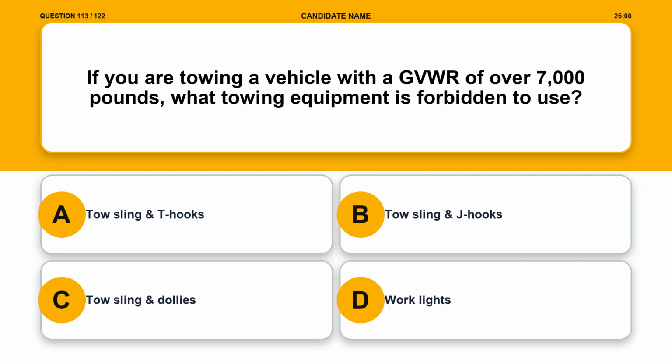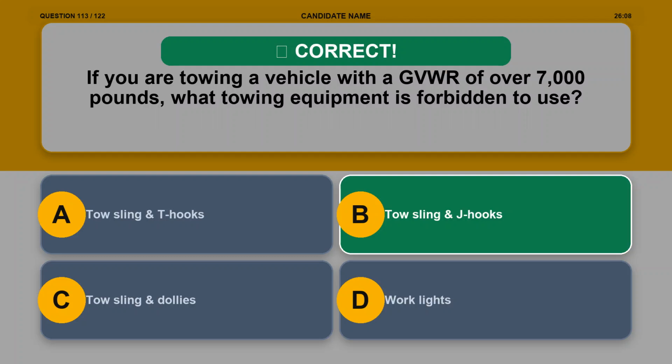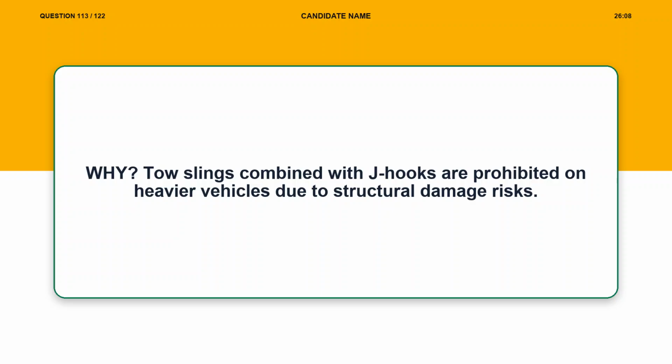Question 113. If you are towing a vehicle with a GVWR of over 7,000 pounds, what towing equipment is forbidden to use? Option A, tow sling and T-hooks. Option B, tow sling and J-hooks. Option C, tow sling and dollies. Option D, work lights. The correct answer is option B, tow sling and J-hooks. Explanation. Tow slings combined with J-hooks are prohibited on heavier vehicles due to structural damage risks.